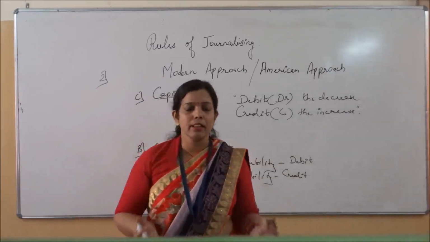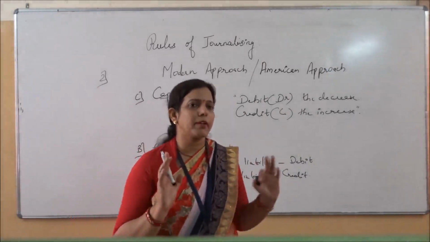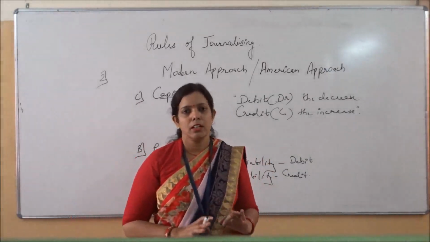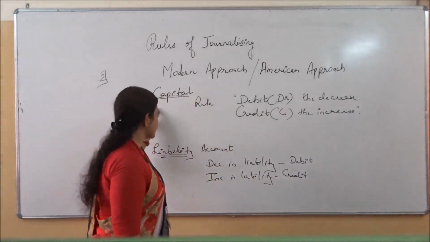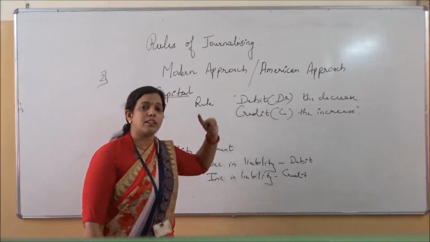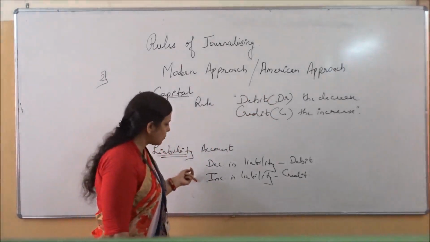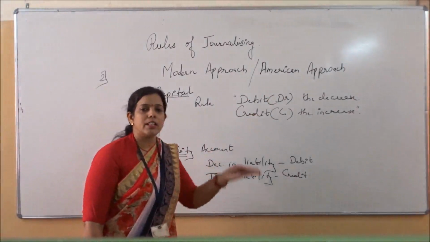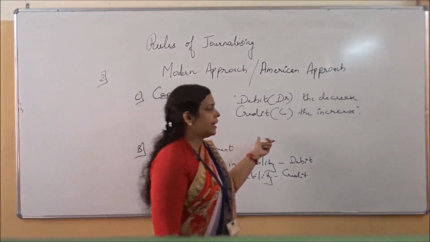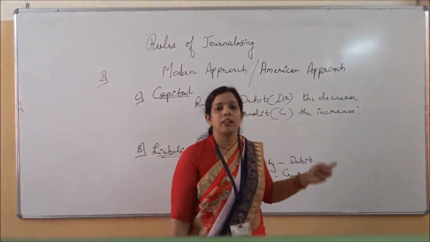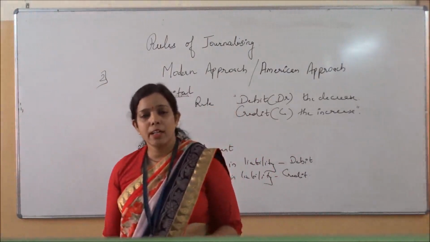Whenever the capital increases, the capital is one of the biggest liabilities of the business, we can say. So whenever capital increases, what is the capital? I said capital is a liability, biggest liability. So the rule will be the same as for the liability. Whenever the capital increases, it will always be credited. Whenever the capital decreases, it will be debited.